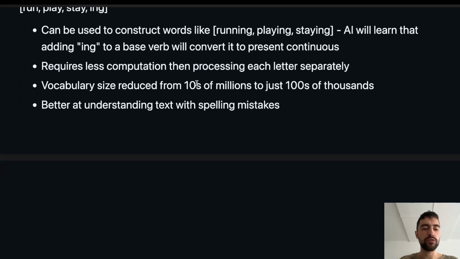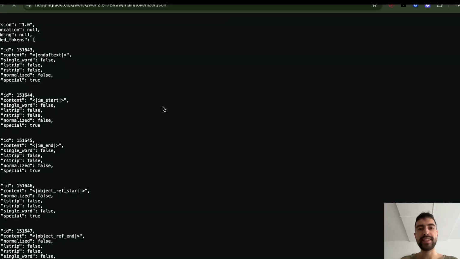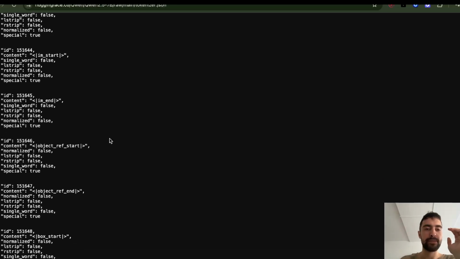Now, if we go to this URL, we will see the tokenizer of Qwen. This is for Qwen 2.5, but I think it will probably stay exactly the same, or be a bit different, but it does not matter if Qwen 3 has a bit different tokenizer.